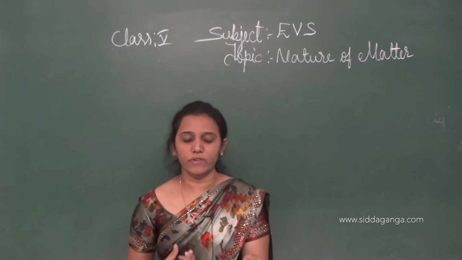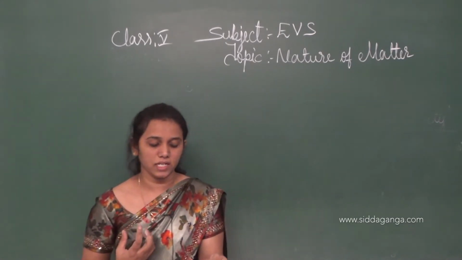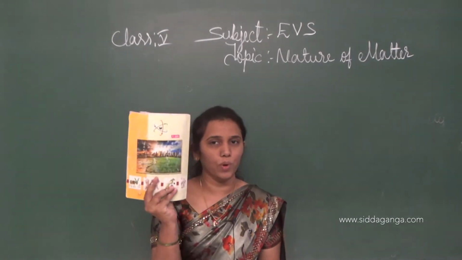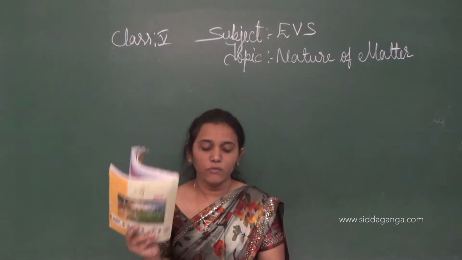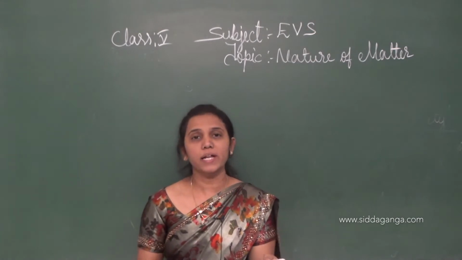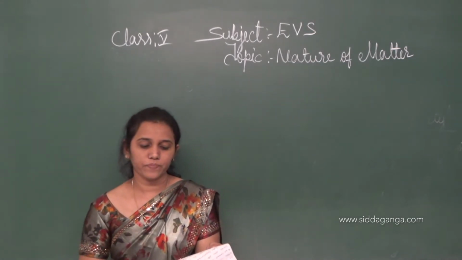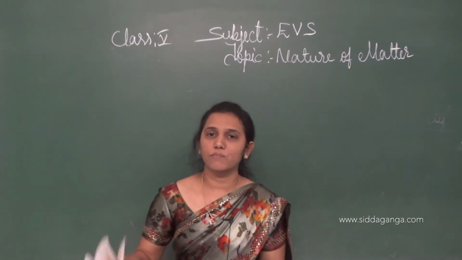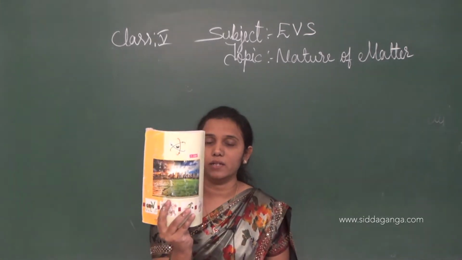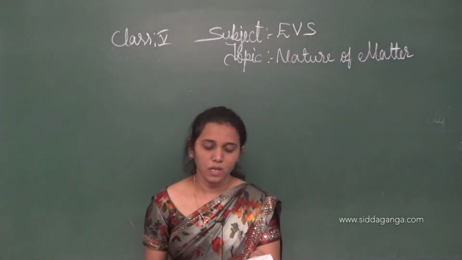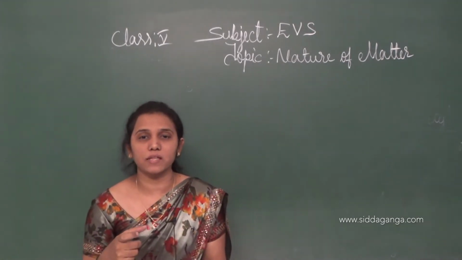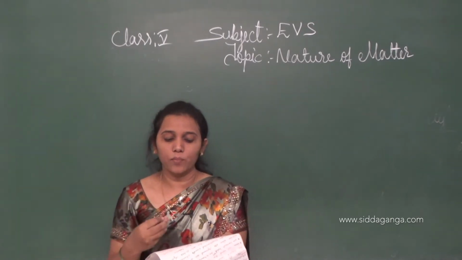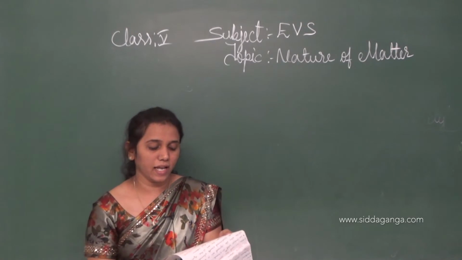So let us start with materials surrounding you, children. I have a book, isn't it, children? This is a book. I have a book on my table. And we know that the book is solid, children. This book is solid, because it is a hard substance. For example, a solid can be a book.